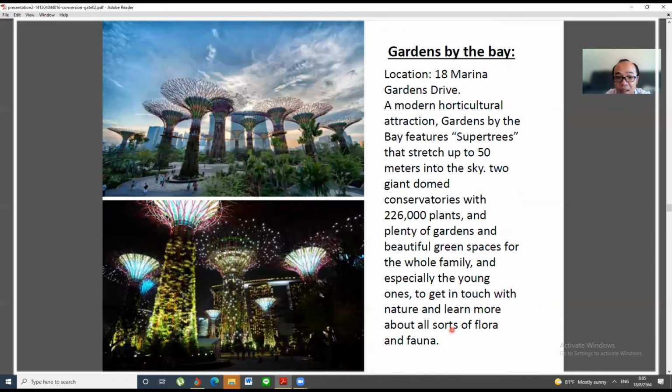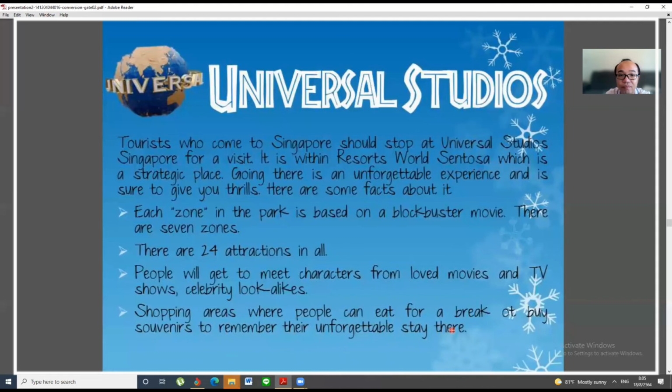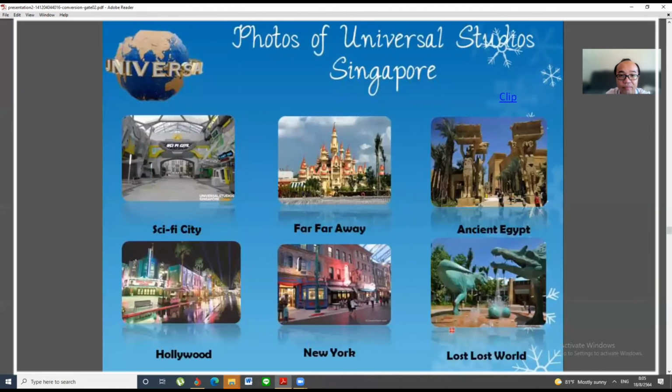Okay, and the Gardens by the Bay. This one is very beautiful too. Okay, and don't forget, in Singapore we do have Universal Studios, and it's very fun. Kids can visit and play around with any kind of things inside. It's very fun, Universal Studios.